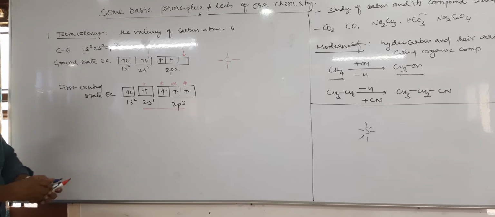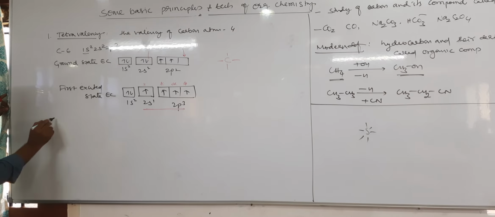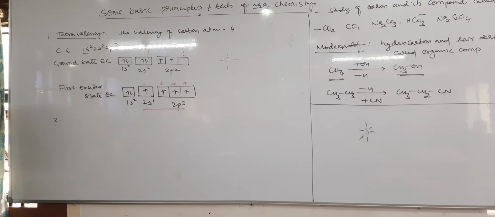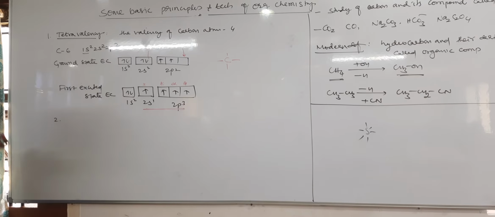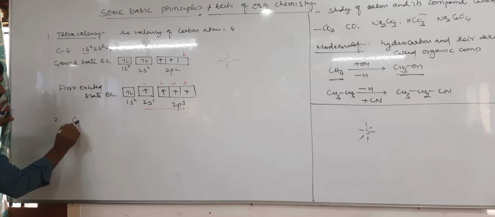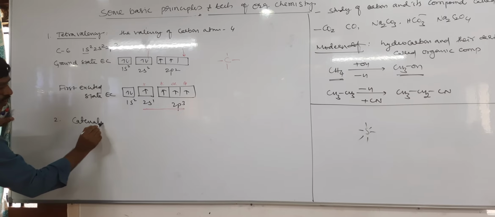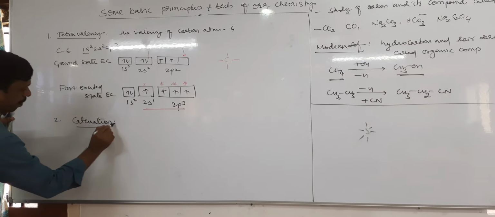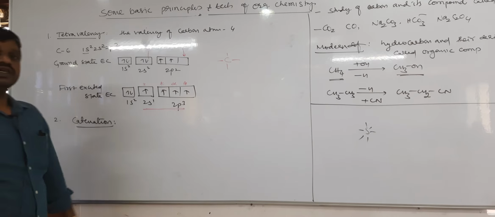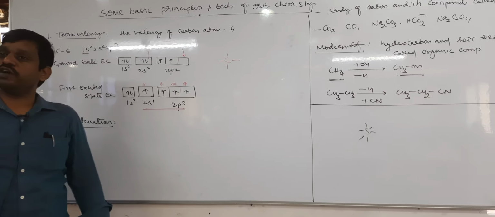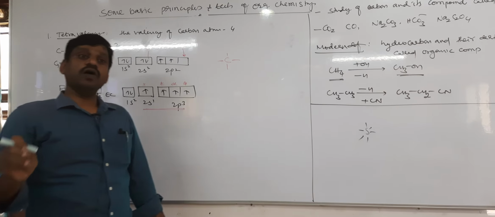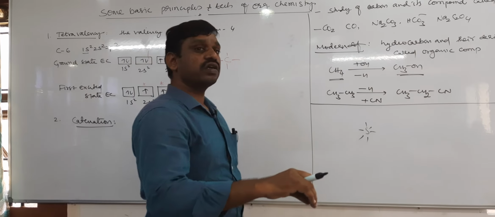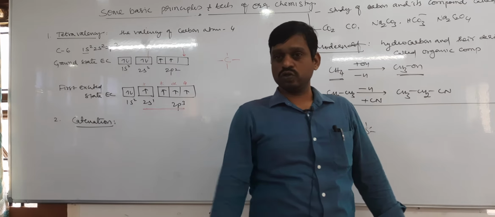Next, the second important characteristic is catenation. Carbon has the property called catenation. What is catenation and why is it important? Catenation is the self linkage property of carbon atoms to form a long open chain or a closed chain also.